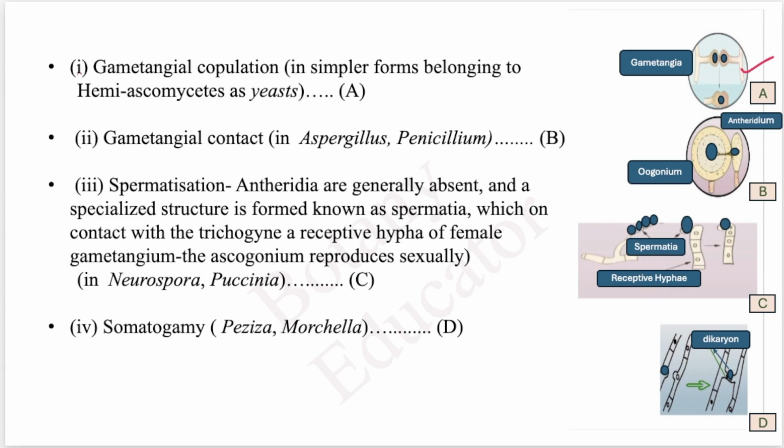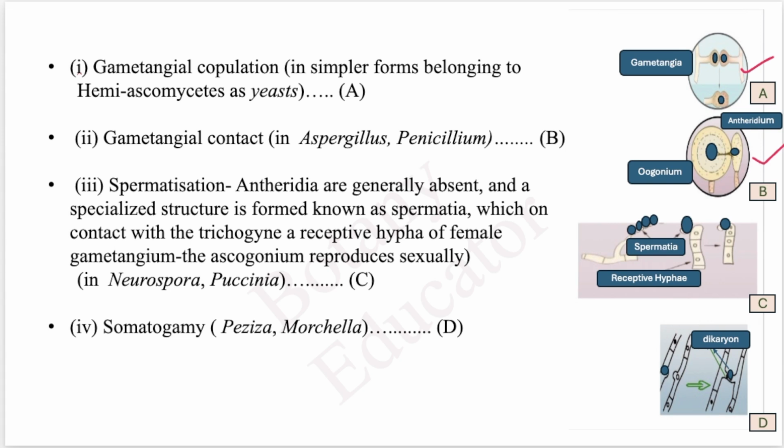Then if we talk of higher fungi like Aspergillus, in the mycelium you will find a fertilization tube for the movement of the male gamete to the female structure. So this is an antheridium.